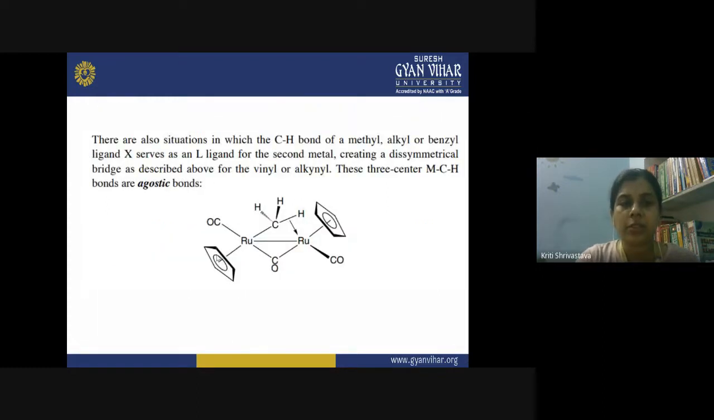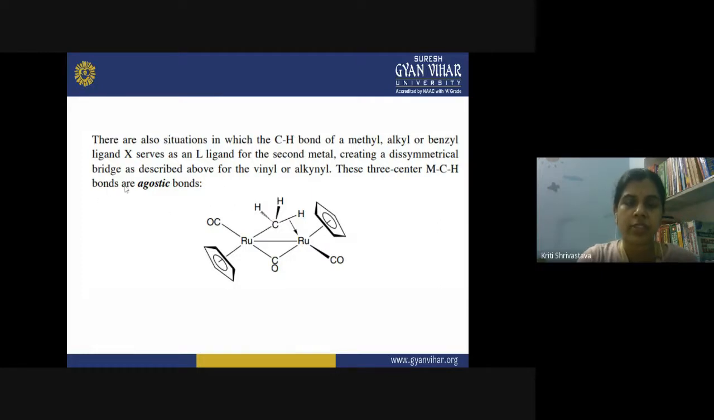So there are also situations in which the CH bond of the methyl, alkyl or benzyl ligand X also serves as an L ligand for a second metal, and it creates a dissymmetrical bridge, like in the case of vinyl and alkynyl. So these three center MCH bonds, what are they? They are agostic in nature.